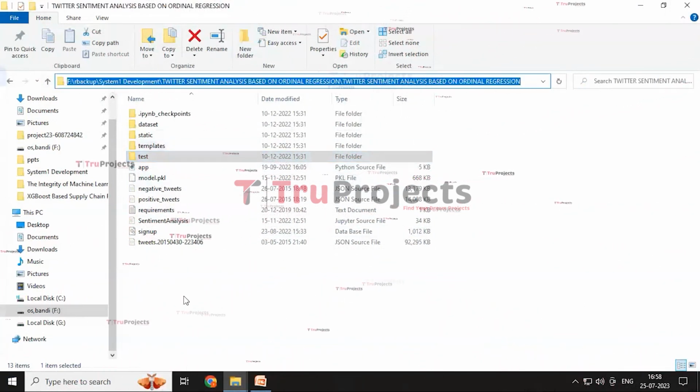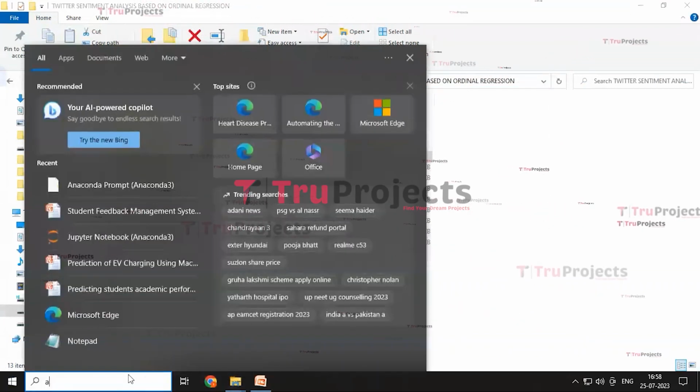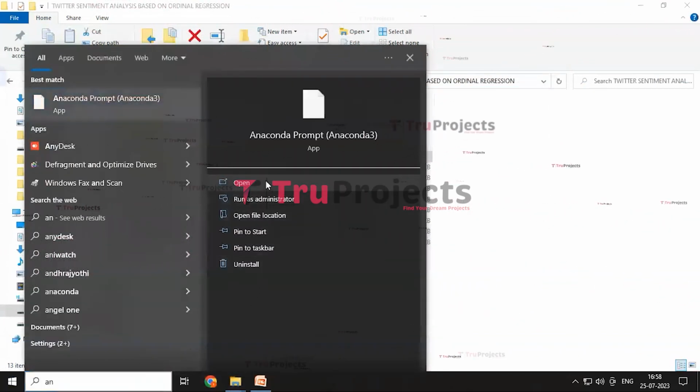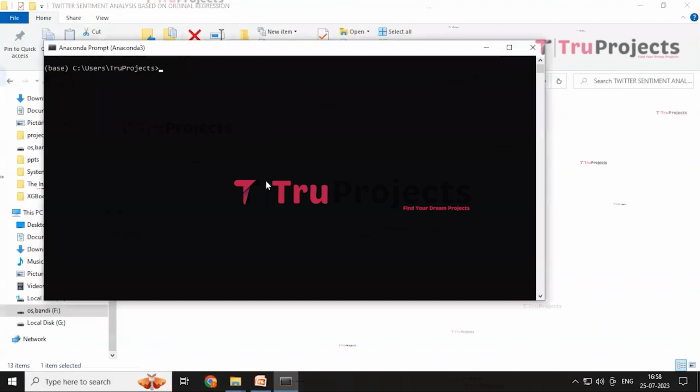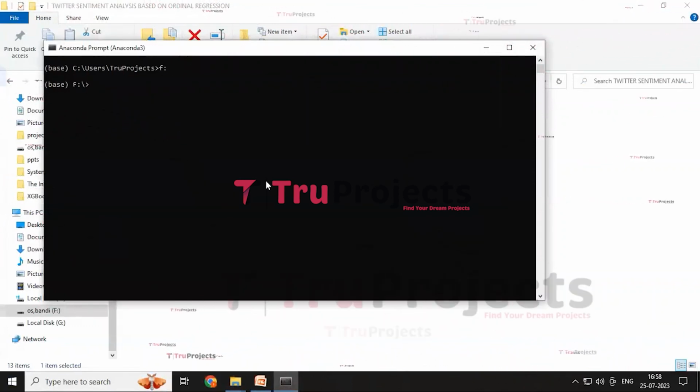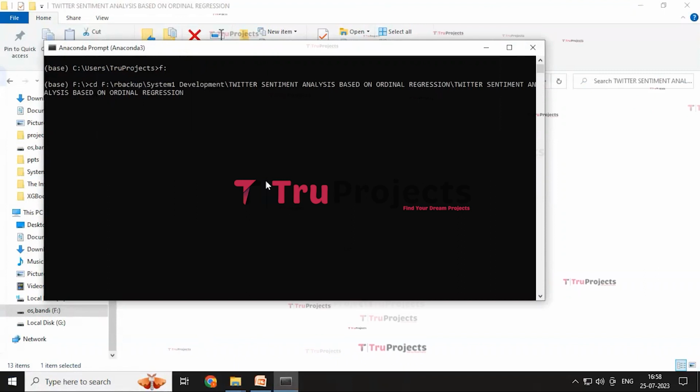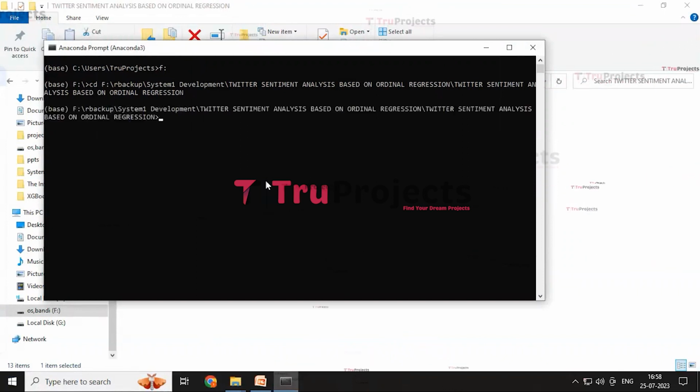copy this address of the code folder and then open the Anaconda prompt. Here we need to first change the location of the directory to F because our code folder is present in the F drive. Then write the command cd space and paste this code folder address. By this it will change the location to the code folder path. And then write the command python space app.py.